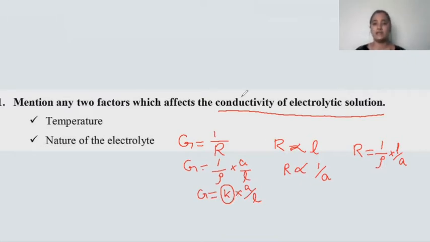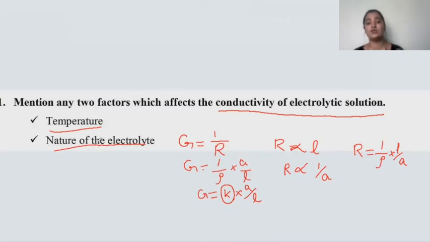As the question says, it is regarding the conductivity of the electrolytic solution, and the question says to mention any two factors which affect the conductivity of an electrolytic solution. There are many factors which affect the conductivity of an electrolytic solution. Among them, one is the temperature, the other one is the nature of the electrolyte, and here you can also consider the concentration of the electrolytic solution.